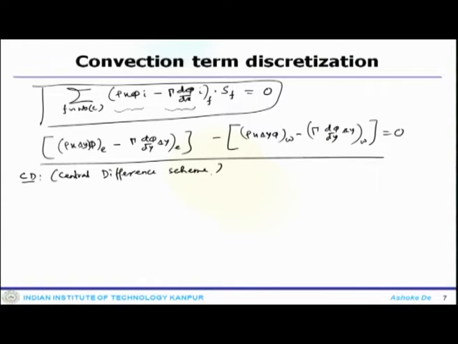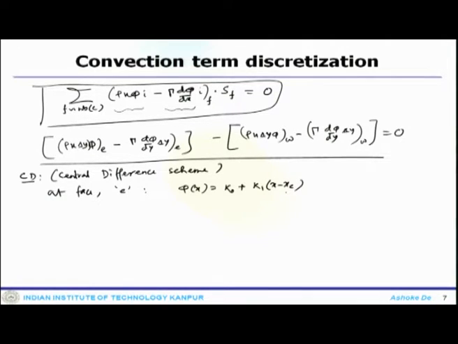The obvious answer would be to assume some sort of a linear interpolation, like what we did in the diffusion case. So, in that case at face, let us say E, phi of x would be some k 0 plus k 1 times (x minus x c).